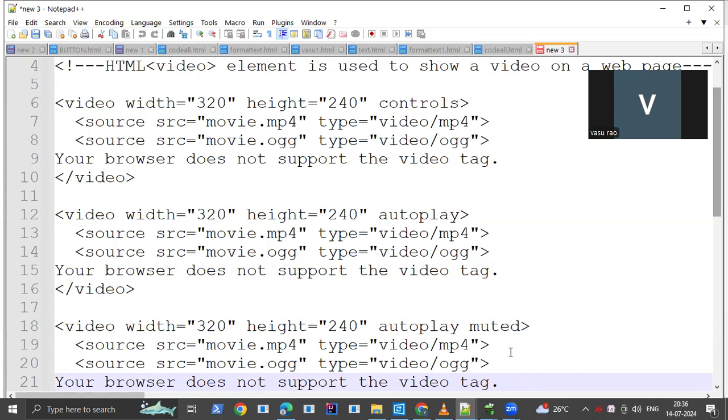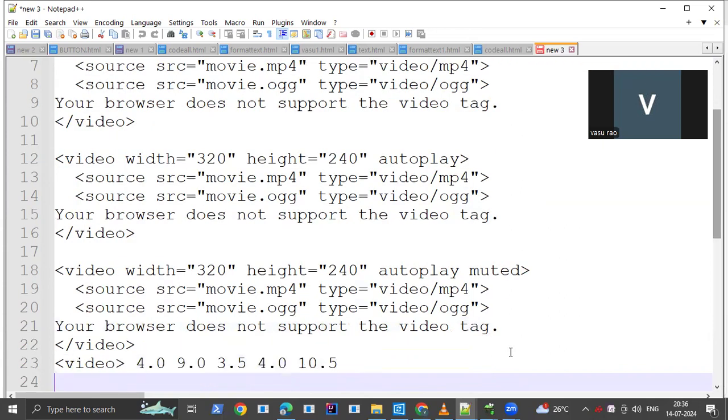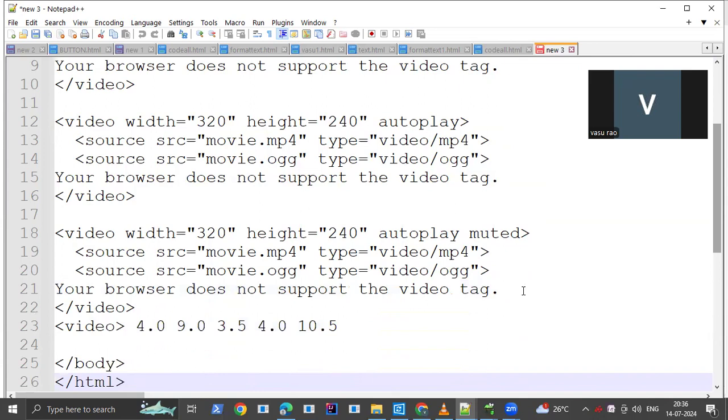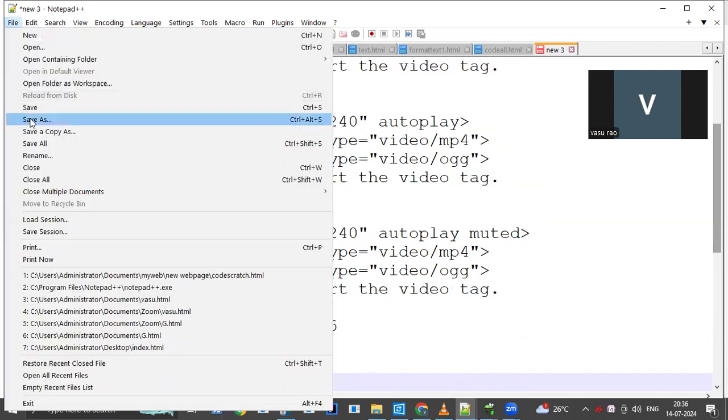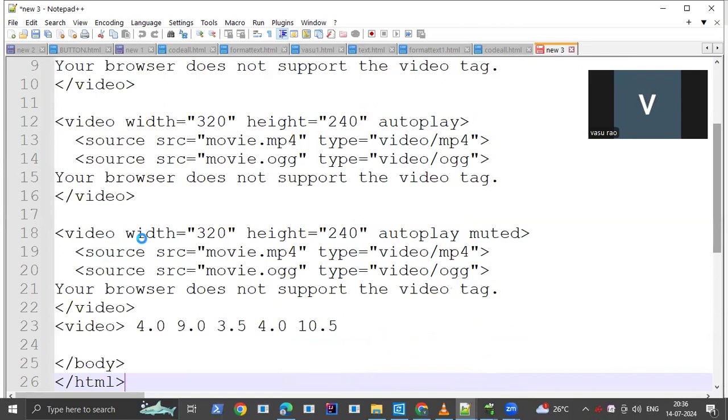So this is the code. At that moment the class was going to finish, so I saved this code.